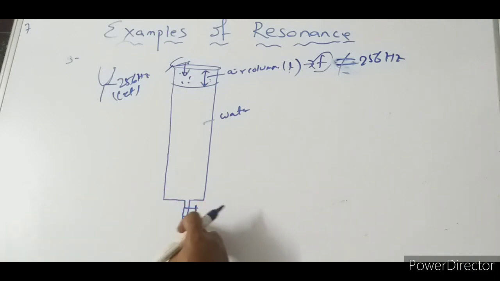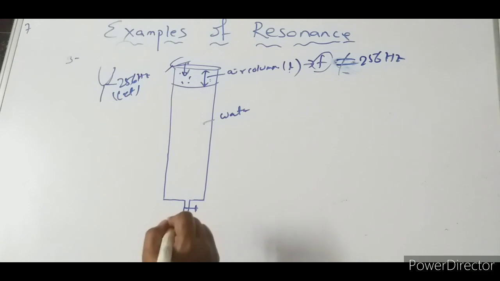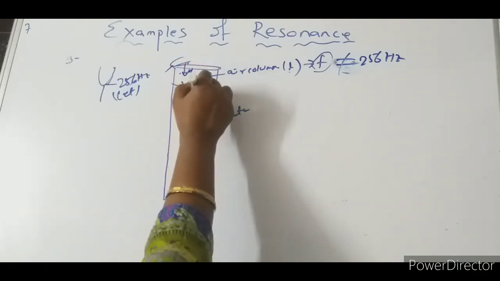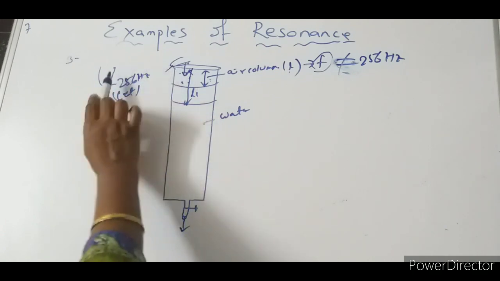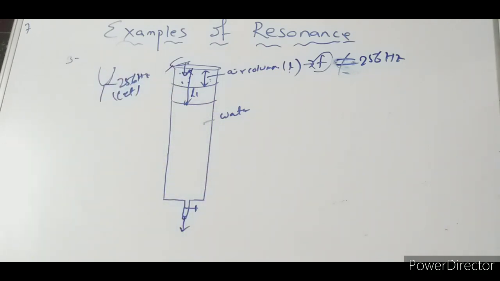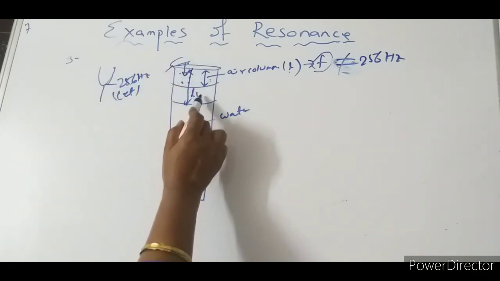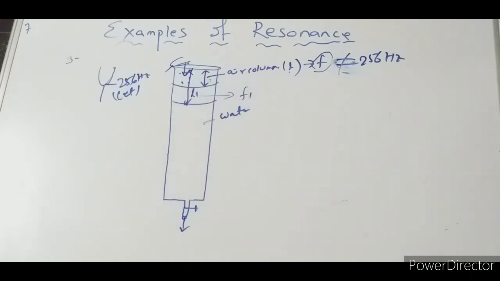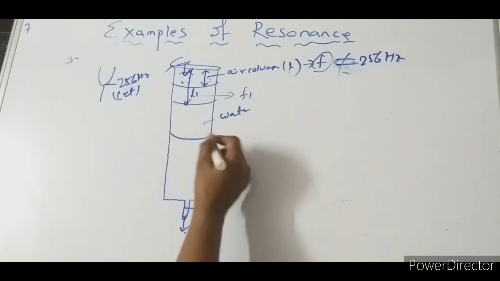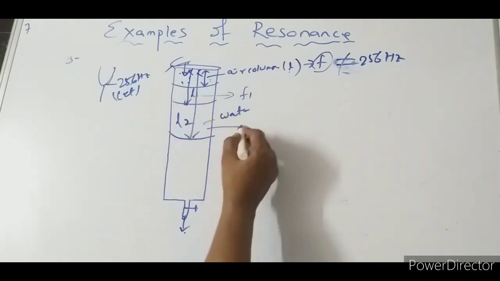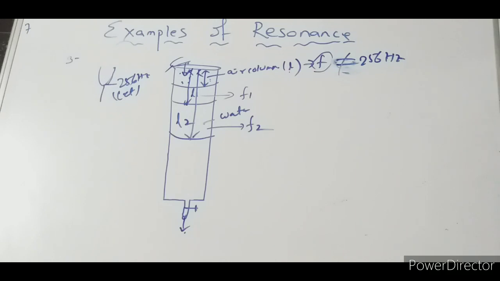Then now what will happen? Let us open this so that water can come outside. Some of the water goes out, so the water level decreases up to here. This will be the new air column. Again you do the same thing, and there will be a frequency. Let 256 be given, and for L1 I get another frequency f. Let me take this water out somewhere else. Here this will be the length taken, L2. For L2, let it be frequency f2.